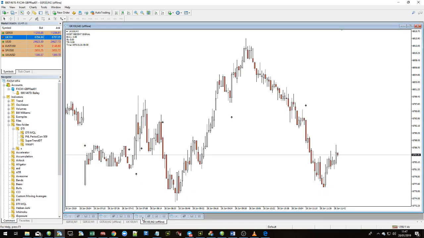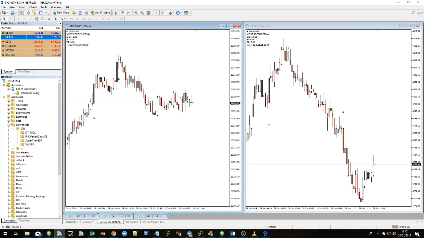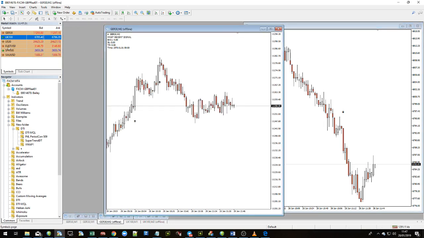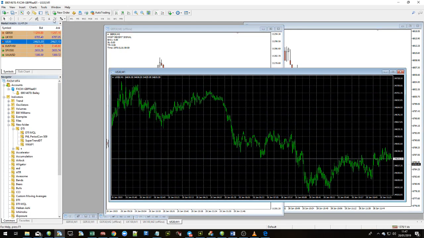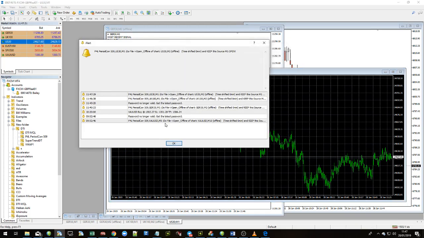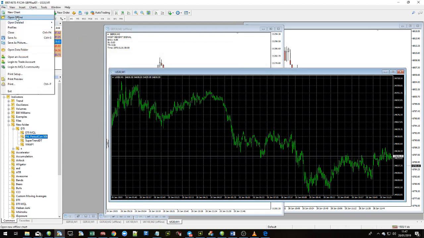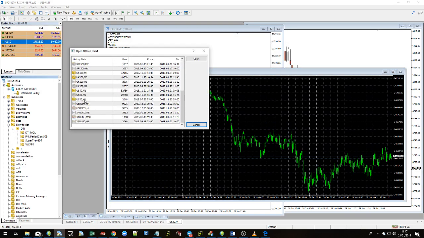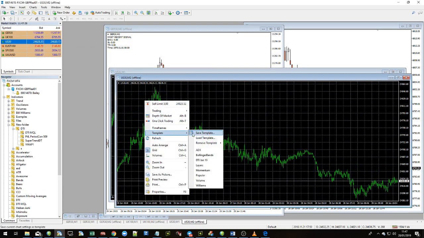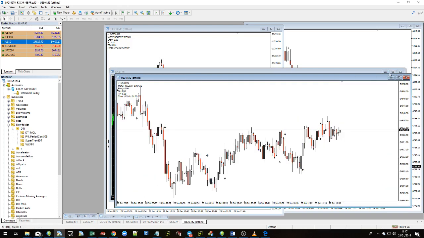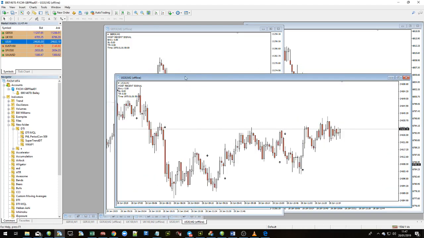So now you can have, they're the two that we've opened up. 2 minute chart for the DAX, 2 minute chart for Footsie. And just to show how easy and quick you can do that, if you just wanted to do it with the Dow, let's just do it quick. Drag and drop. There you go. So it only takes a few seconds to do once you're used to it. You won't need to do that all the time.